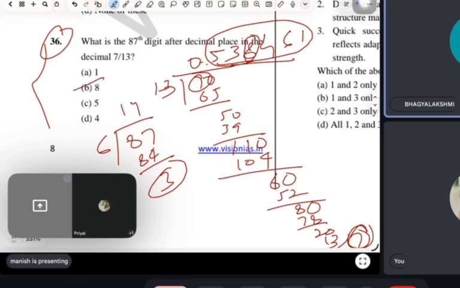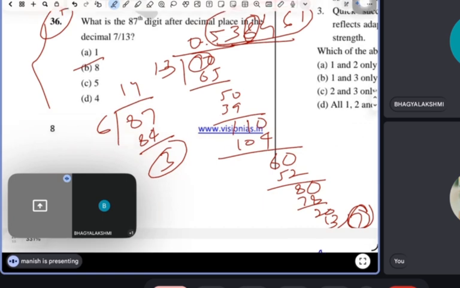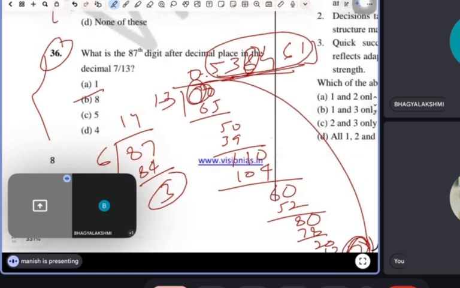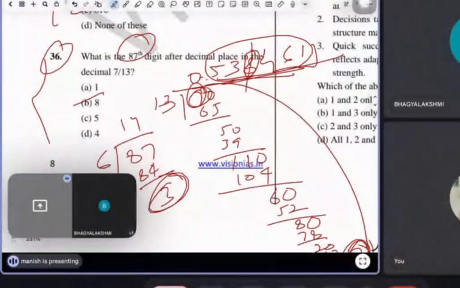This is the answer. See, guys, if questions are difficult, always try to find the pattern. After this 7, again I have got the repetition. From here I started. It means that after every 6 digits they are getting repeated. So I will divide by 6 and what is the remainder? Third. So the third number is 8. This is the answer.